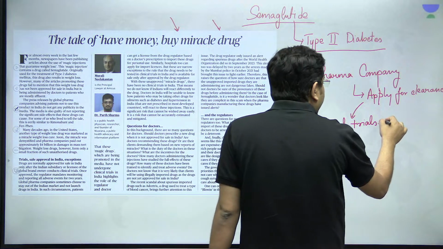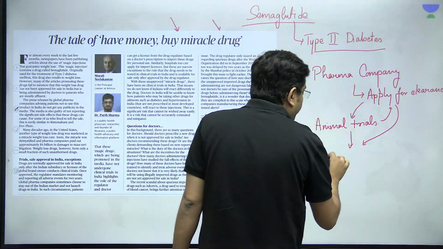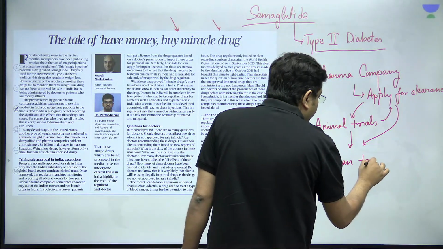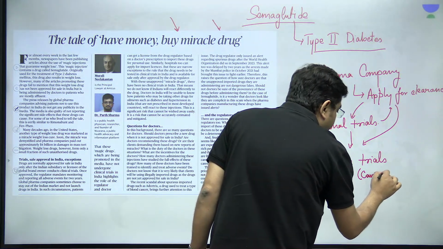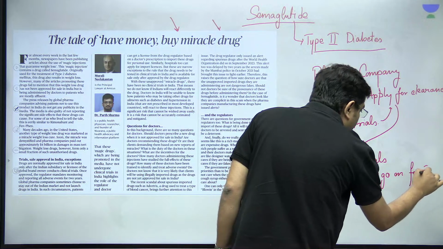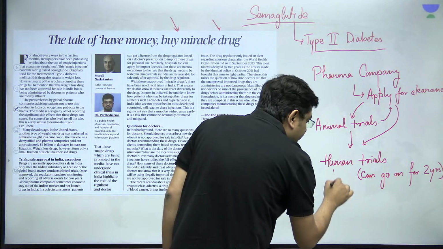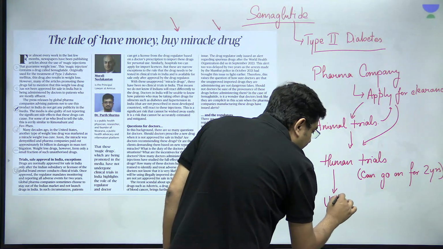After again getting the clearance, then you have the human trials. Human trials can go on for 2 years. After those human trials, if they are successful, then utility in the market.